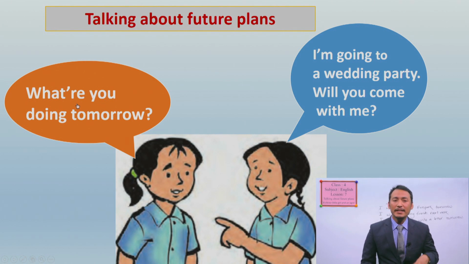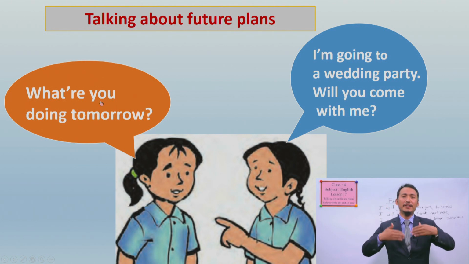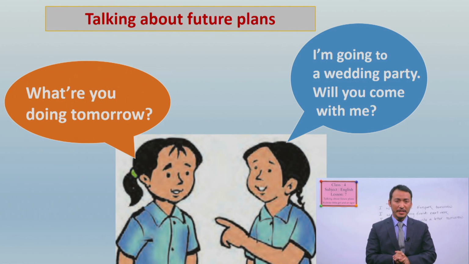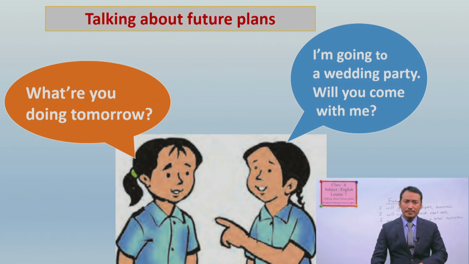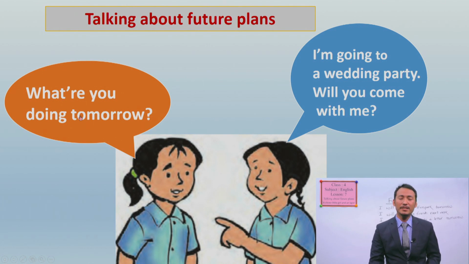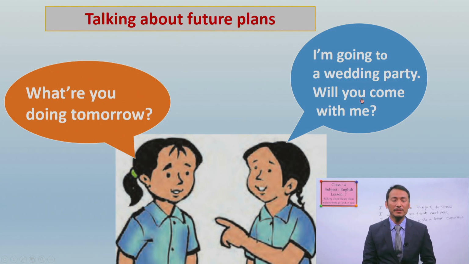Okay? When I read, I can say, what are you? But when you are speaking, how to speak? There is a little difference in reading and speaking. You have to sound more fluent, okay, to develop your skill. Like, you can see contracted forms here. You have to be careful with this for reading. You can say, what are you doing tomorrow? You have to say it in the contracted, fluent way. And this one is not I am. This is I'm going to a wedding party. Will you come with me?